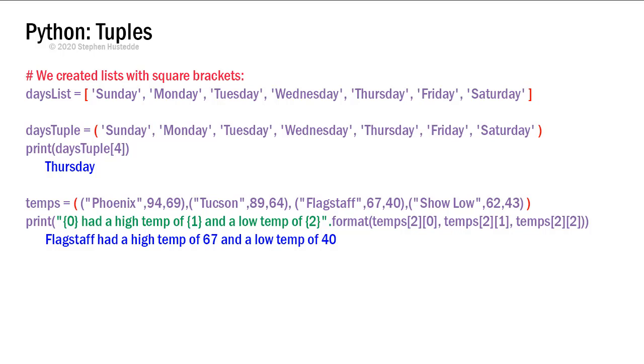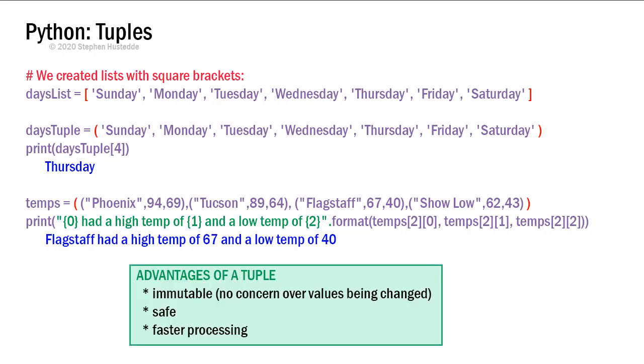So since I can't change the values of a tuple, what's the advantage of a tuple over a list? I will say in most cases I'm going to use list over tuples, but there are some advantages. One of those is since a tuple is immutable, there's no concern of its values being changed. I don't have to worry about making mistakes somewhere along the way where I accidentally change a value in a tuple. And that makes tuples safe since they're immutable. Particularly safe if we're doing some cybersecurity applications. And then finally, there's faster processing. Python can process or interpret a tuple quicker than it can work with a list.